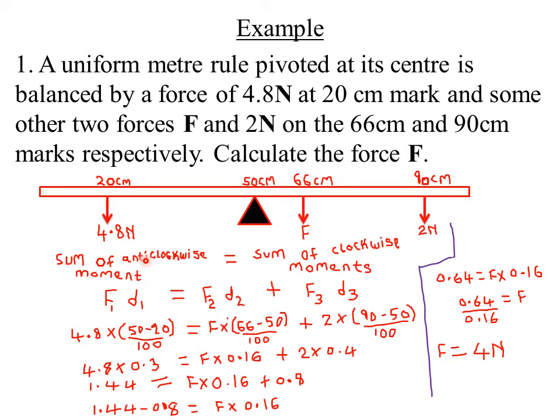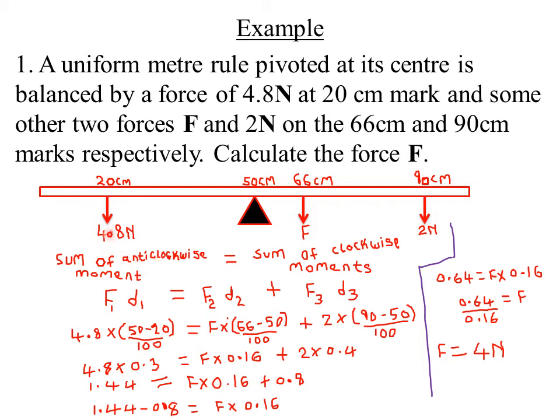Then we did say that anti-clockwise moments constitute the forces that will cause the bar to move in a direction which is opposite to that of the minute and the hour hand of a clock, which is the anti-clockwise direction. So if you look at this force, that is the force of 4.8 Newton, because it is acting downwards, it will cause this bar to move in this direction, which is opposite to that of the minute and hour hand of a clock. So force 4.8 Newton will constitute our anti-clockwise moments.